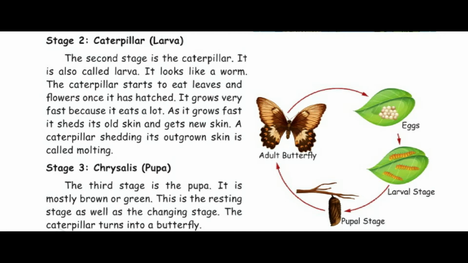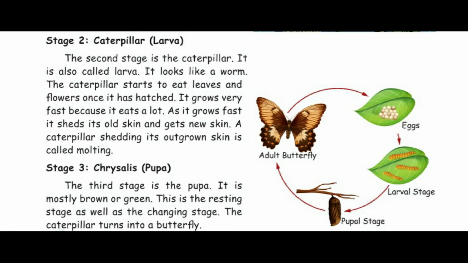The caterpillar starts to eat leaves and flowers once it has hatched. It grows very fast because it eats a lot. As it grows fast, it sheds its old skin and gets new skin. A caterpillar shedding its outgrown skin is called molting. What is molting? A caterpillar shedding its outgrown skin is called molting.